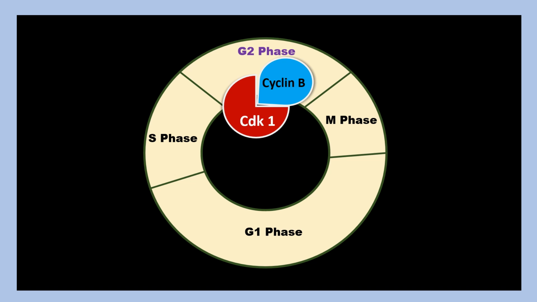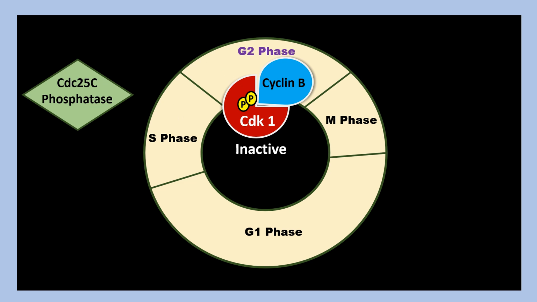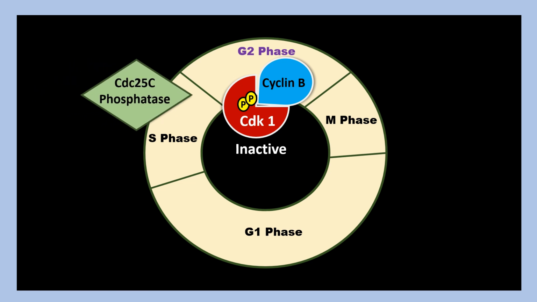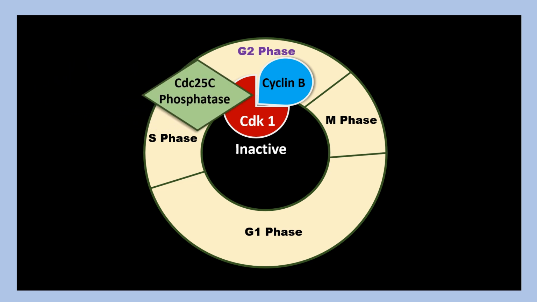But as soon as these complexes are formed, a kinase protein called WEE1 kinase will phosphorylate at two inhibitory sites on CDK1, thereby inactivating it. When the cell is ready to enter the M phase, CDC25C phosphatase will remove these phosphate groups so that CDK1 can be activated and the cell can enter the M phase.